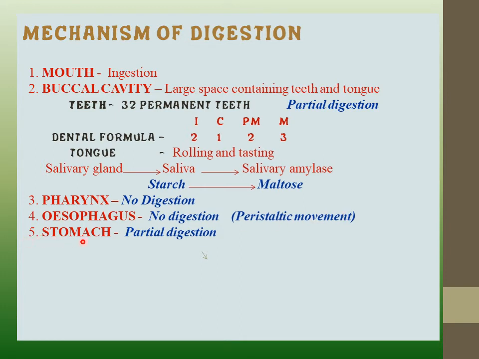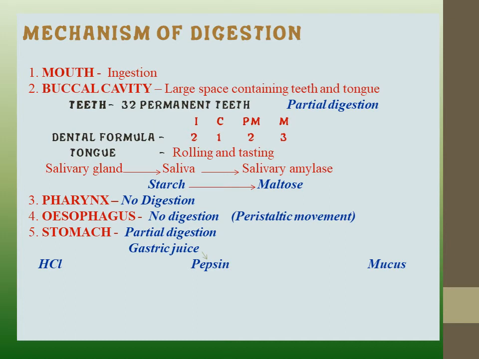Afterwards, the next portion is the stomach. The stomach is a J-shaped organ, we have already discussed it, and here also partial digestion occurs. It means this part is also responsible for digestion of only a few substances.